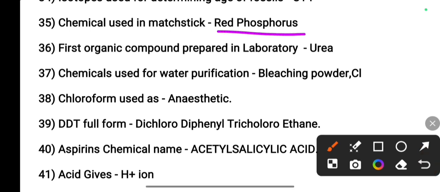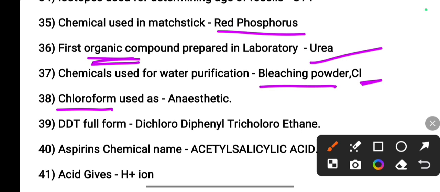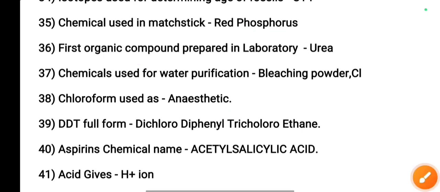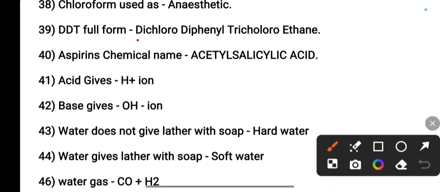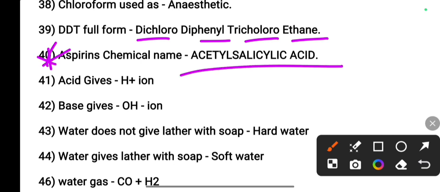First organic compound prepared in laboratory, that is urea. Chemical used for water purification, bleaching powder and chlorine. Chloroform is used as anesthetic. Full form of DDT, dichloro-diphenyl-trichloroethane. Aspirin's chemical name, very important, acetyl salicylic acid. In aqueous solution, acid gives H plus ion.